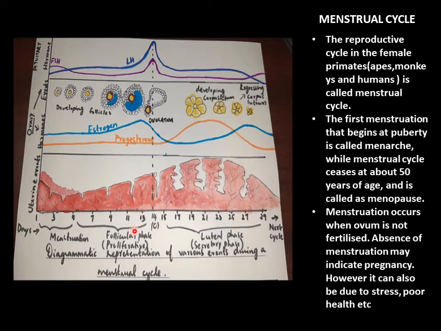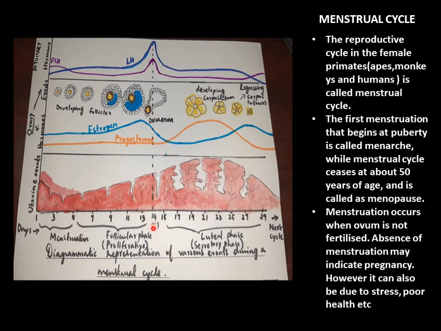The next phase is the follicular phase or the proliferative phase. During this phase, the endometrial lining is seen being regenerated, and in the ovary at the same time, mature follicles are seen, the tertiary follicle followed by the Graafian follicle with antrum, and these mature follicles will be producing estrogen. So the estrogen level will be higher than the progesterone. The pituitary hormone luteinizing hormone will start to increase. Follicle stimulating hormone is also going to increase.